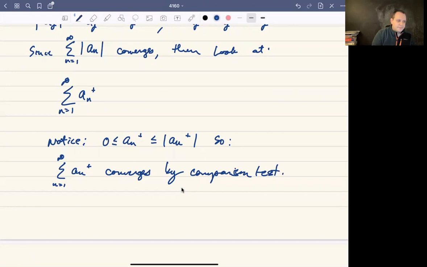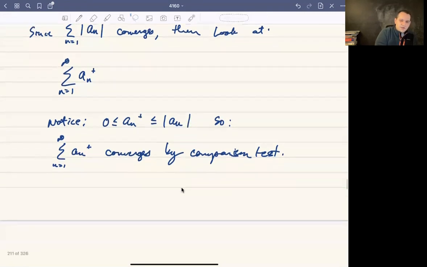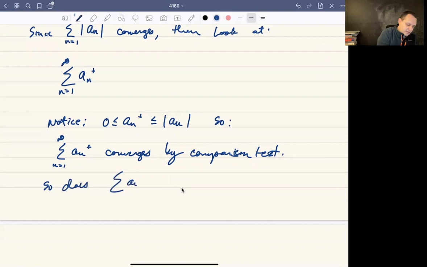By the way, I'm sorry, I don't mean the plus there, I mean a sub n. The other one that I said was true, but that's silly, because if a sub n is positive, then it's equal to its own absolute value. So this is still true if I delete that. So this series converges by the comparison test. The other series, the sum of a sub n minus, also converges by the comparison test.